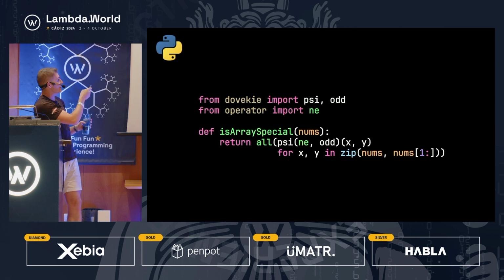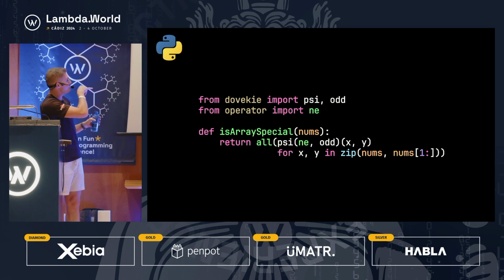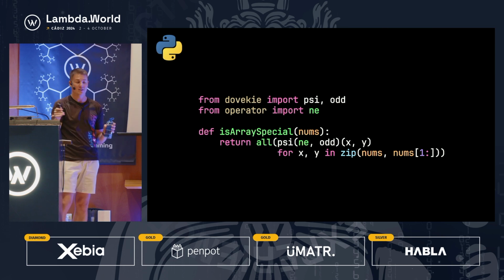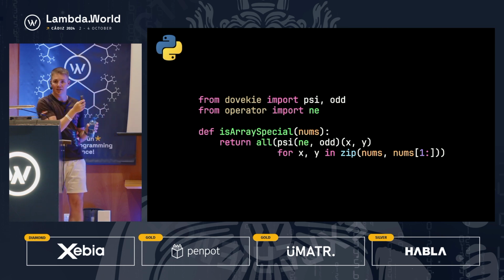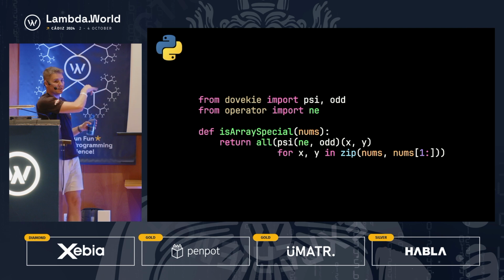So I have a library called dovekey that provides both combinators and helper functions. So I've replaced the modulus 2 with a function called odd, which is our unary function. And then I've imported from the operator module ne, which is not equal, our binary function. And then psi is a combinator that applies a unary operation to two different arguments and then passes the results of that to a binary function. So odd is our unary function, ne, not equal to, is our binary function.